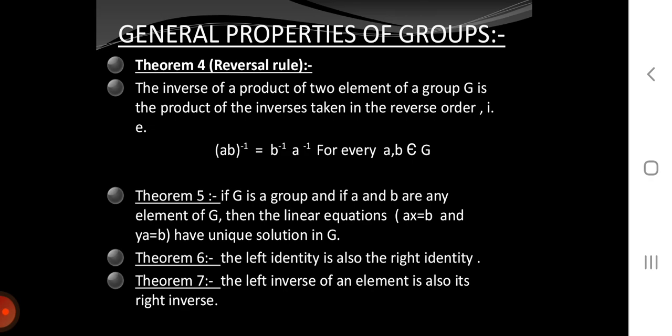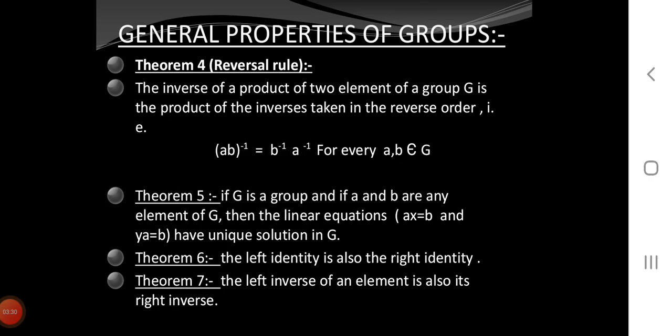Theorem 3. Uniqueness of inverse. Since the identity element of a group is unique, this implies the inverse of each element of a group is also unique. Theorem 4. Reversal rule. The inverse of a product of two elements of a group G is the product of the inverses taken in the reverse order, i.e. (ab) inverse is equal to b inverse a inverse for every a, b belongs to G.